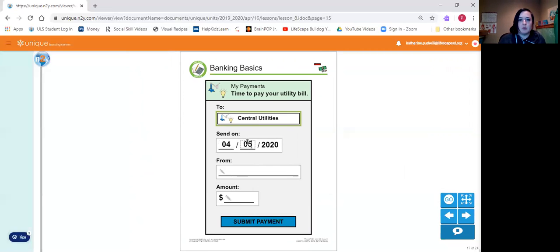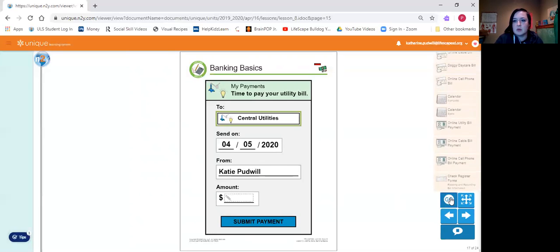So it's due on the 10th, but we're going to pay it on the 5th. We want to make sure our name is on the bill so they know it was from us or for our account. Here you might also include an account number that's usually on the bill. And then the amount, oh, I forget what the total is, so we're gonna have to go back and look.